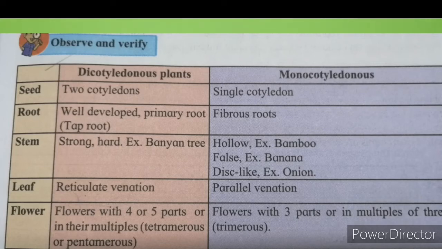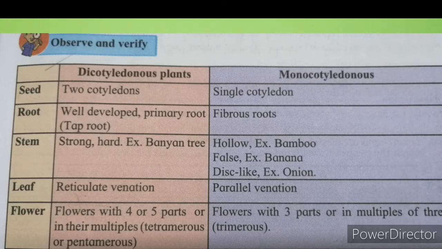There is a reticulate venation in dicotyledonous plants, and in monocotyledonous plants there is a parallel venation. You see in case of banana, there is a parallel venation in the leaves.